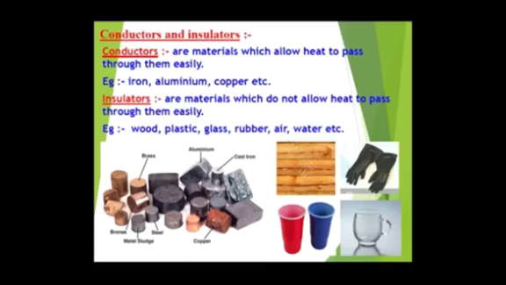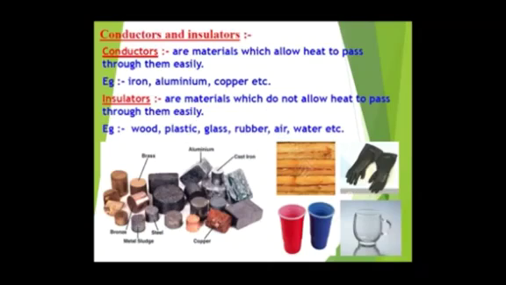Now comes conductors and insulators. So what are conductors and insulators? The materials which we have around us are categorized into two categories. The materials which allow heat to pass through them are termed conductors, like iron, aluminium, copper. And there are certain materials which do not allow heat to pass through them easily. The category is wood, plastic, glass, rubber, air and water, etc.